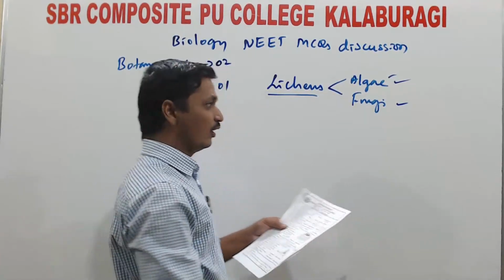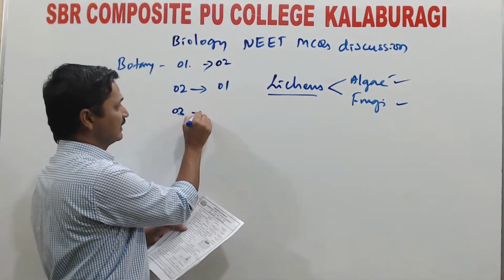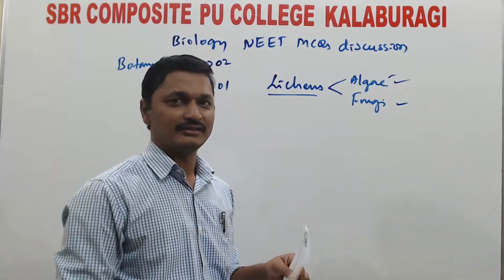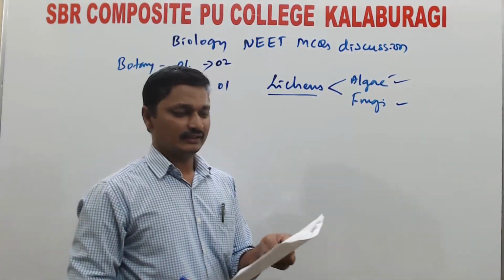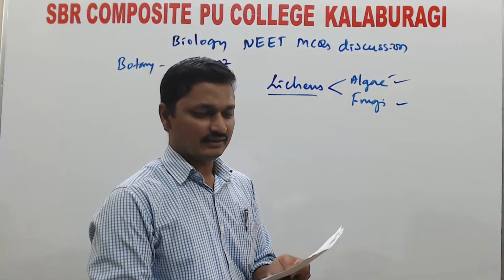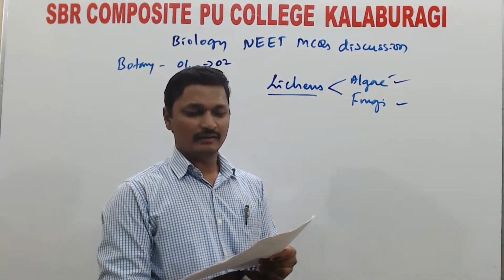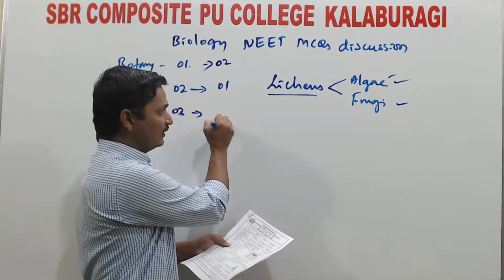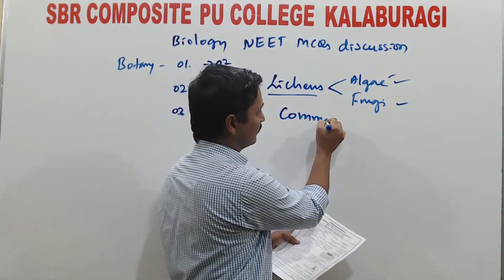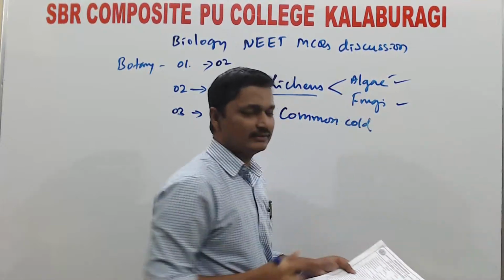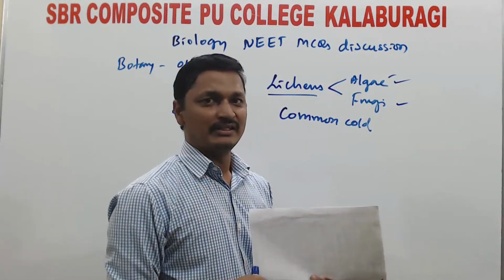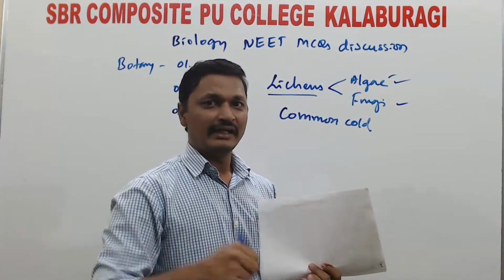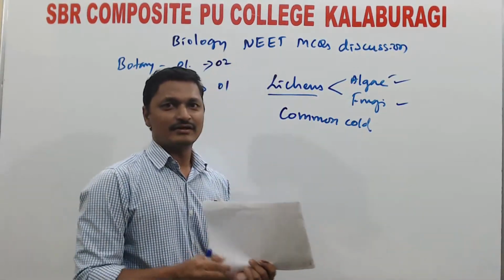Third question, common cold. Question number 3 is about common colds, which you all suffer from. Is it a bacterial disease, viral disease, protozoan disease or fungal disease? Common cold, along with mumps, herpes, smallpox, chickenpox, influenza, and AIDS, are all diseases of the viruses.